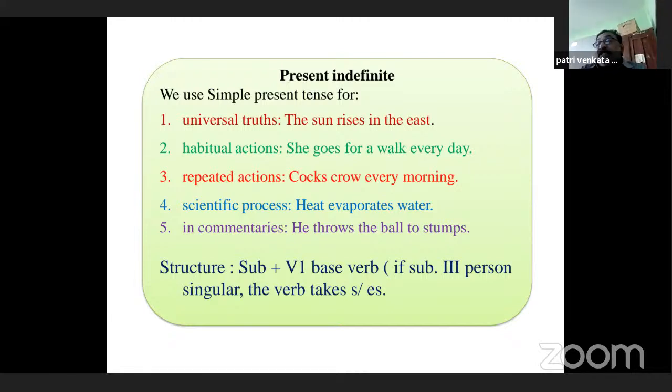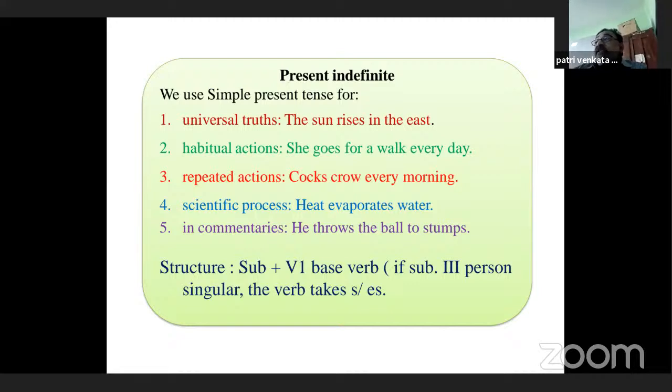If the subject is in third person singular, you know persons: first person, second person, third person. First person singular and plural, I, we. Second person singular and plural, you. Third person plural, they, and singular he, she, it, Rama, Krishna, Gopal, Mohan, the earth, the boy, the girl, and so on. Here, generally, to express these ideas, we use present indefinite, but if the subject is in third person singular, then the verb takes s or es.